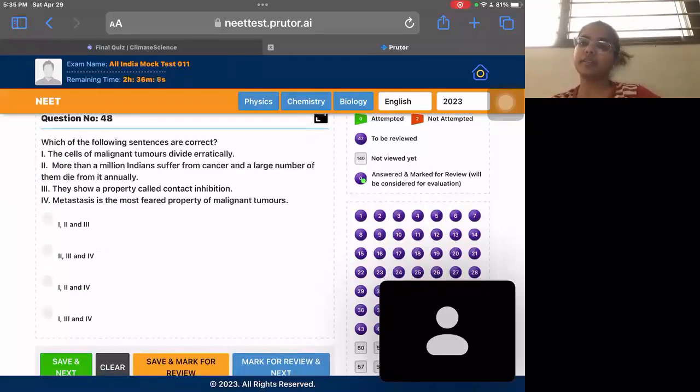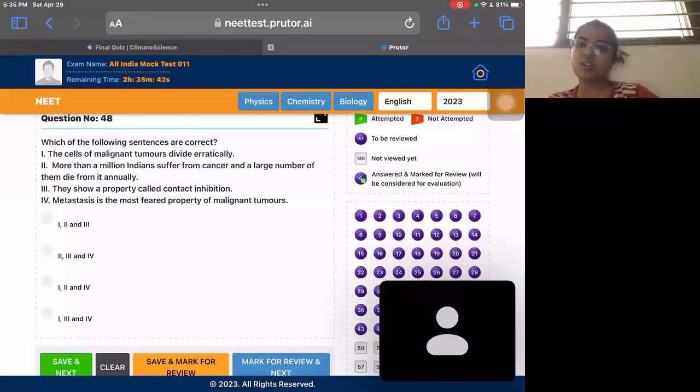Question 48. Which of the following sentences are correct? It's about cancer. So the cells of malignant tumors divide erratically. That's correct. They divide randomly. That's why they lead to cancer. More than 1 million Indians suffer from cancer and large number of them die. The statistics part, we are not sure.